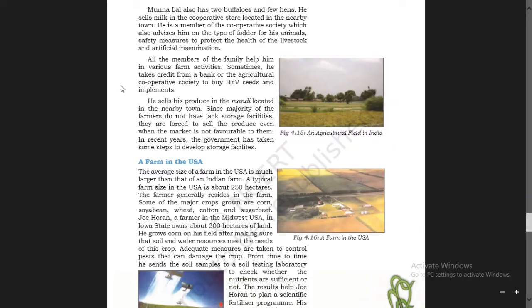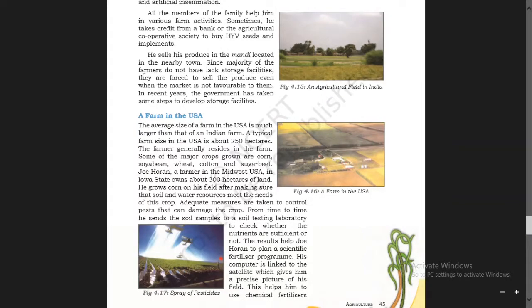Sometimes he takes credit from a bank or the agricultural cooperative society to buy HYV seeds and implements, in order to purchase high yielding variety seeds. HYV seeds means high yielding variety seeds, and implements. He takes credit from the bank or the agricultural cooperative society.